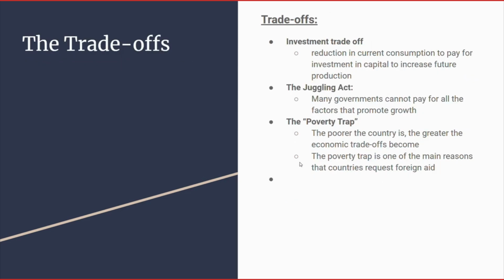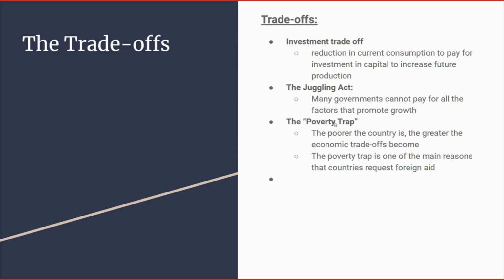So there are some trade-offs, however. Some trade-offs include investment trade-offs, which is a reduction in current consumption to pay for investment in capital to increase future production. So you have to reduce the current consumption that you have in order to pay for increased future production. Yeah, the juggling act: many governments cannot pay for all the factors that promote wealth. I mean, there's only a finite amount of money. So we have to pick and choose what we want to put our hard-earned dollars towards to help promote future economic growth. And finally, the poverty trap.